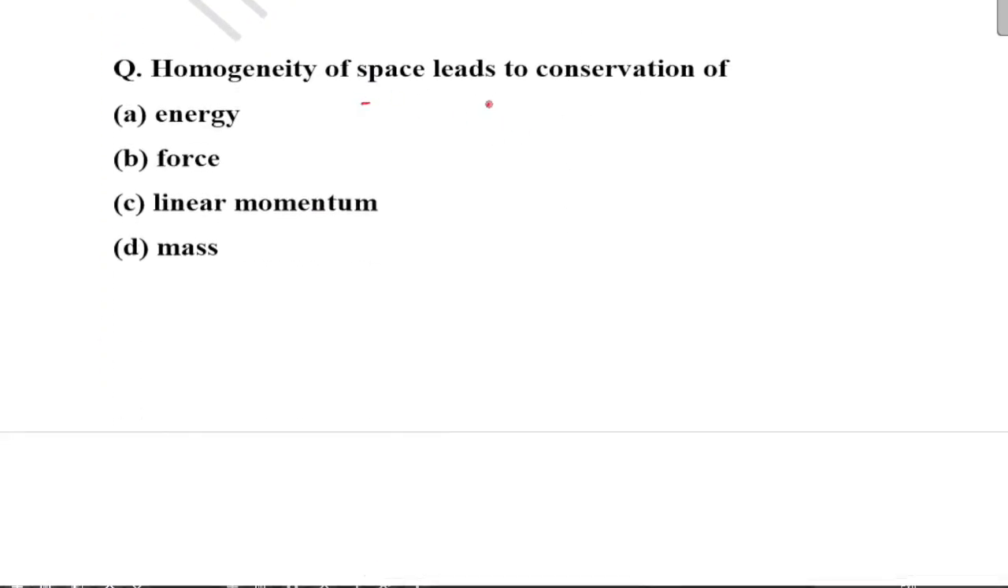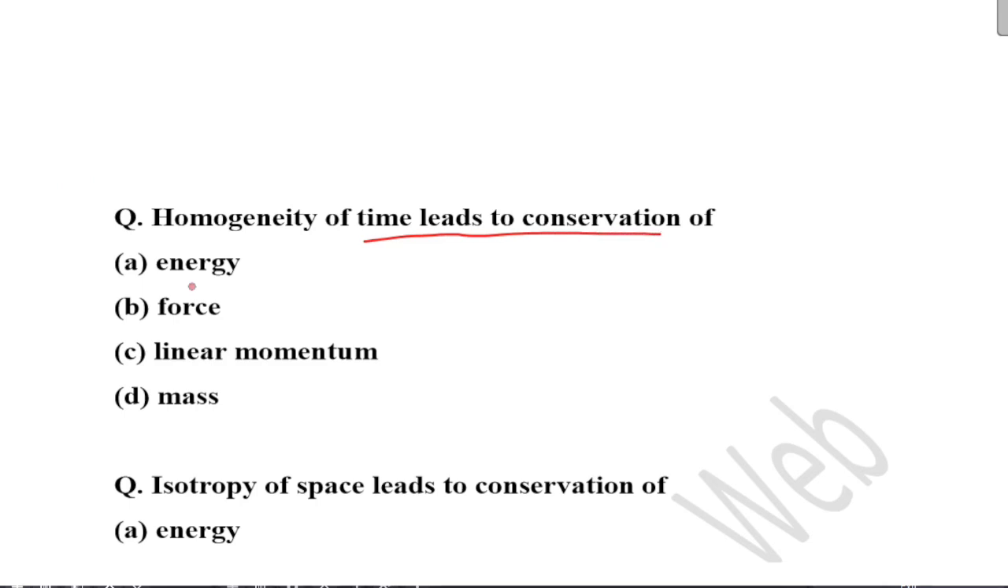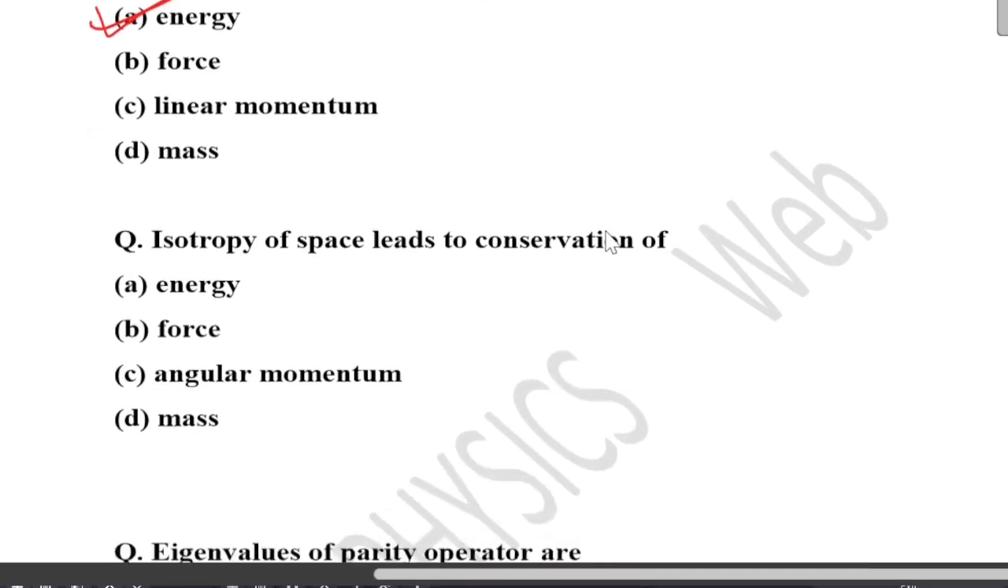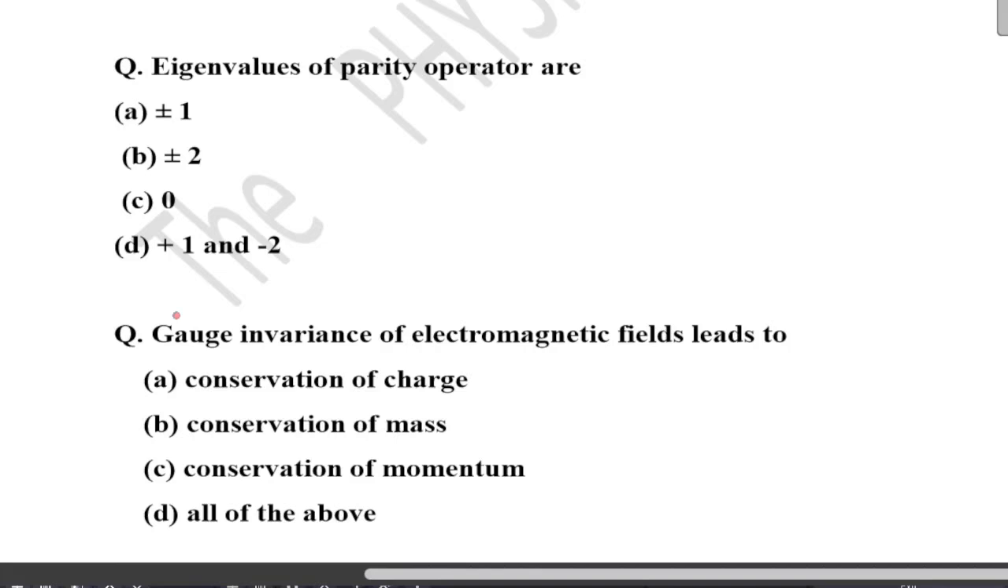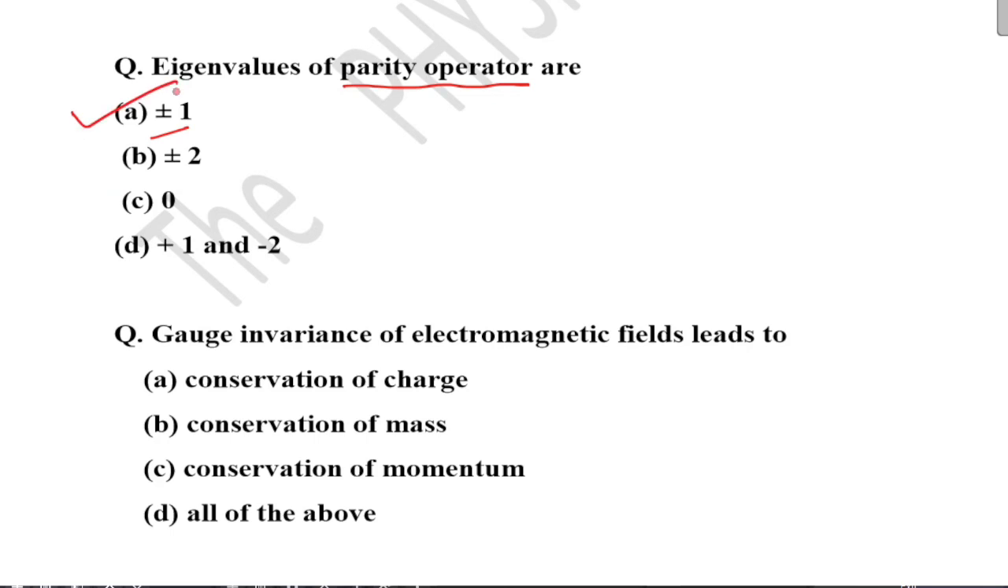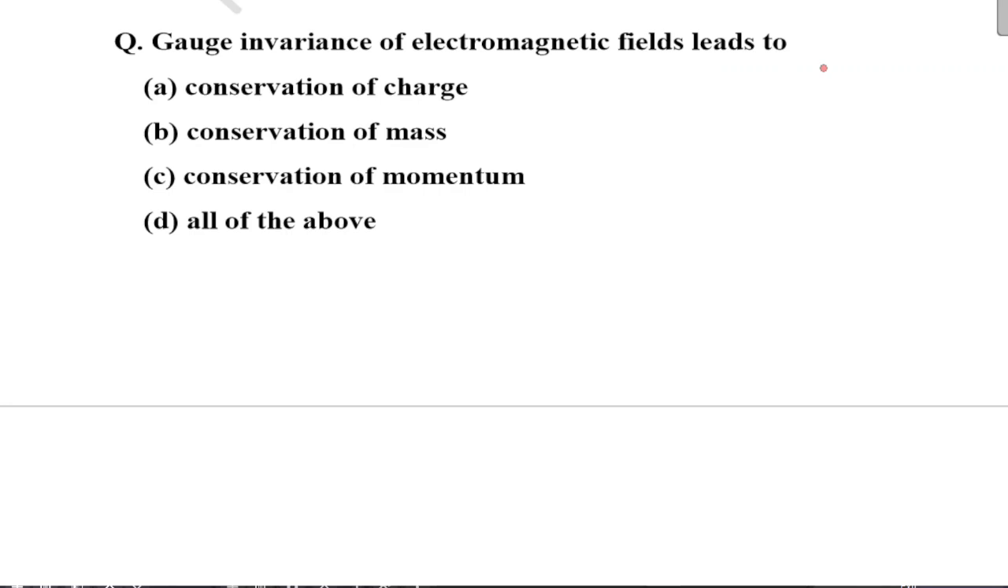Homogeneity of space leads to conservation of linear momentum. This is very important. Next, homogeneity of time leads to conservation of energy. Isotropy of space leads to conservation of angular momentum. So C is your correct option. Eigenvalues of parity operator are plus minus 1. So A is your correct option. So this is P square equals 1. Next, gauge invariance of electromagnetic field leads to conservation of charge.